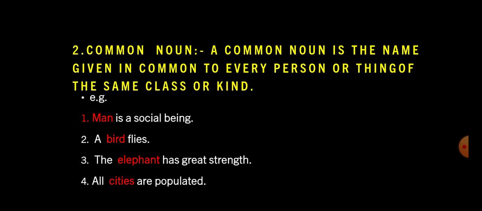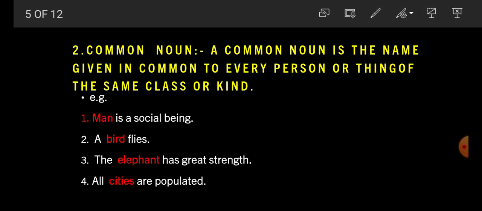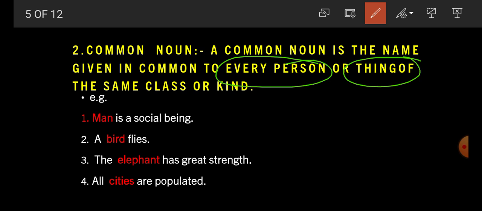Now second one student, common noun. What is common noun? A common noun is the name given in common to every person or thing of the same class or kind. Here student, a common noun is the name given in common to every person or thing of the same class or kind.